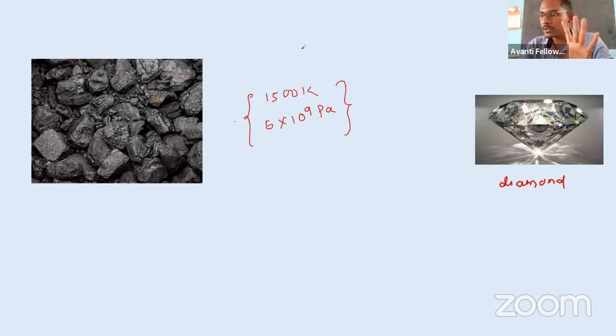Everyone understood this? Do you have any doubt? This is the basic idea. If you have any doubt, just let me know, you can write in the chat. Okay, then we are good to go.